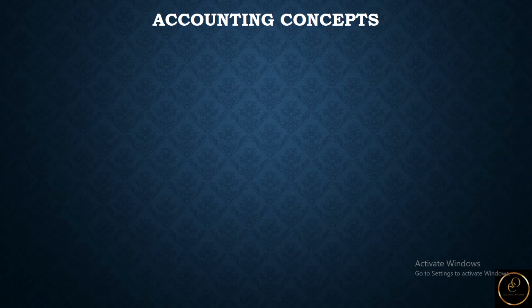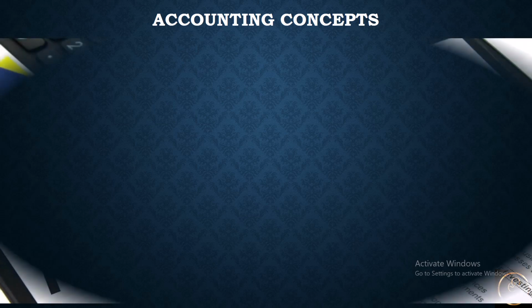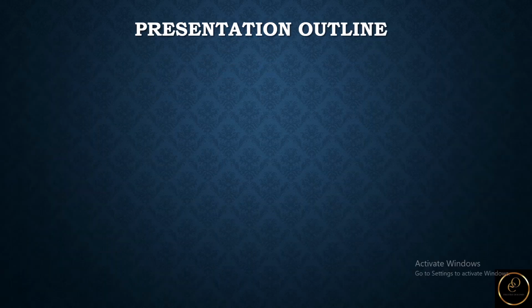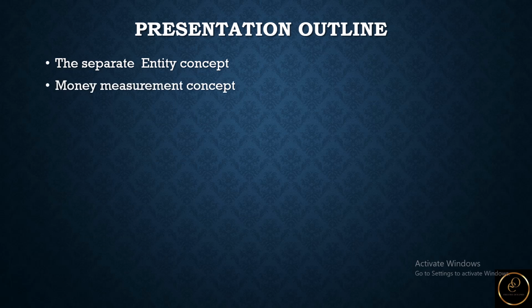Today's presentation outline will cover the following accounting concepts. We are going to look at the separate entity concept. We'll look at the money measurement concept.